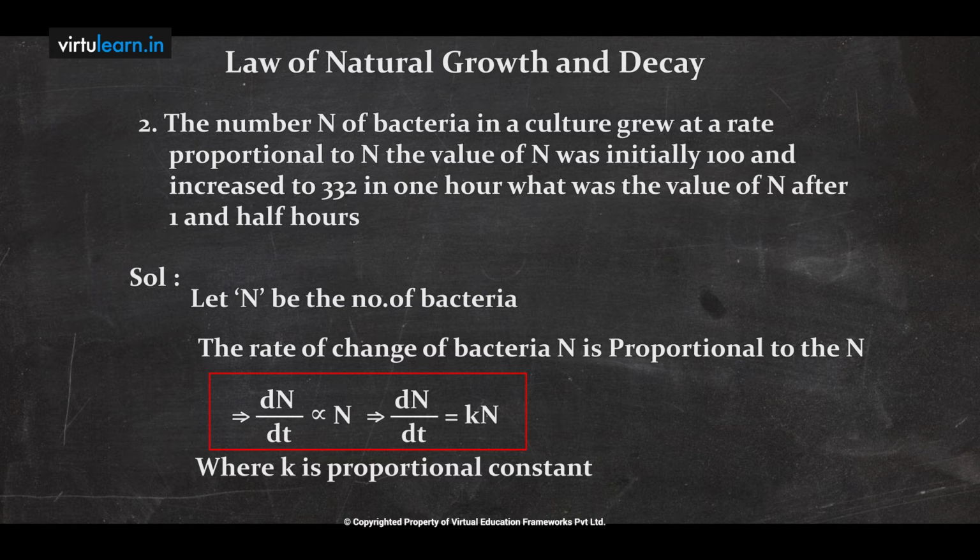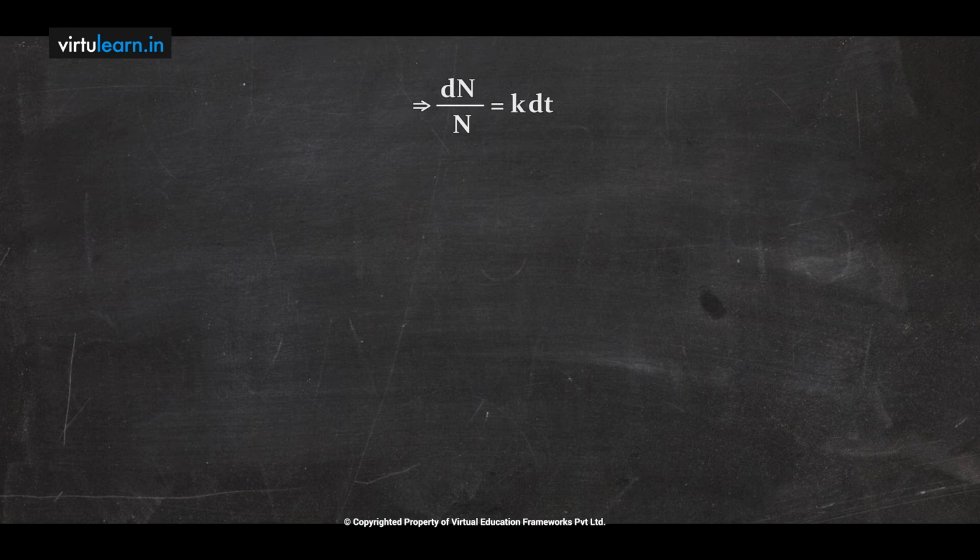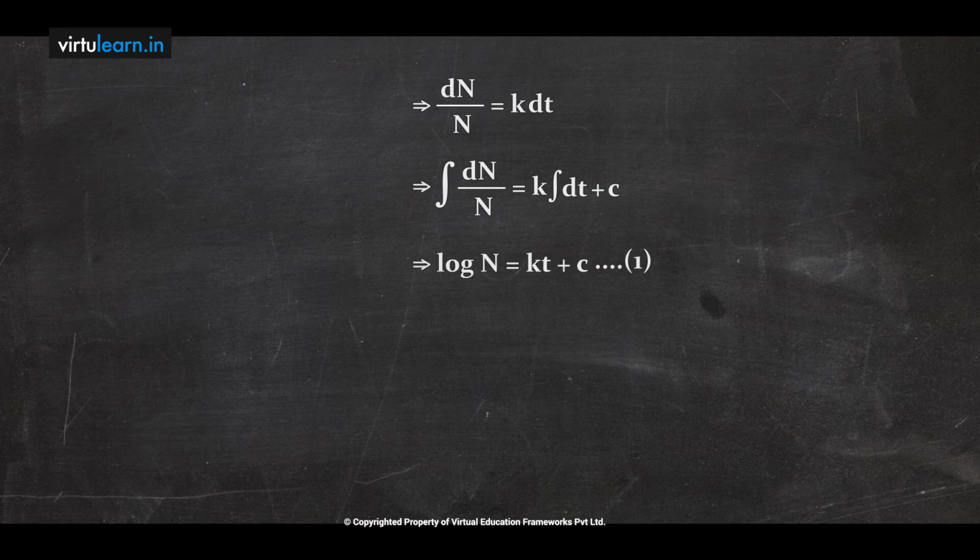Then separate the variables, N terms on one side and t terms on the other side: dN/N equals k dt. Then integrating on both sides, integral dN/N equals k integral dt plus c. This implies log N equals kt plus c. This is equation 1, for natural growth. If it is natural decay, then dN/N equals minus k dt plus c, and the answer is log N equals minus kt plus c.